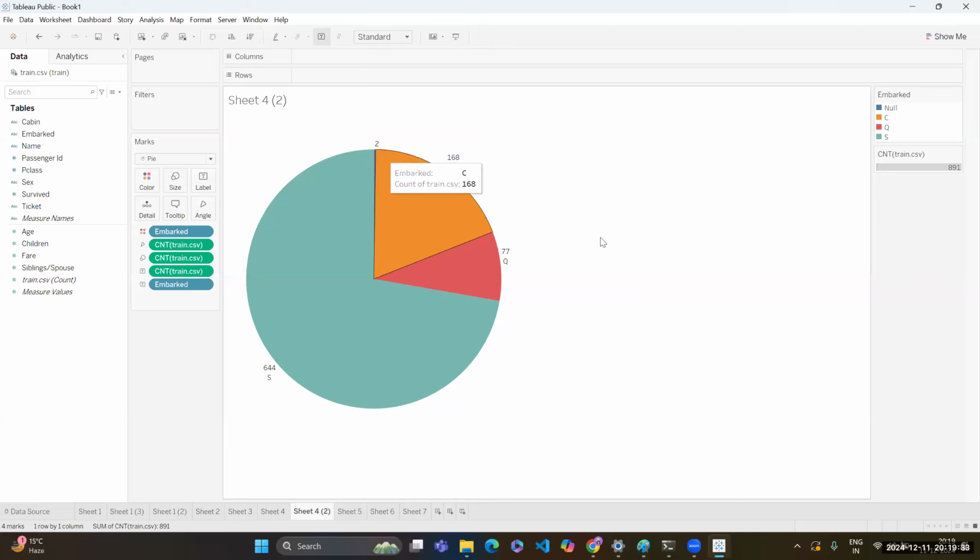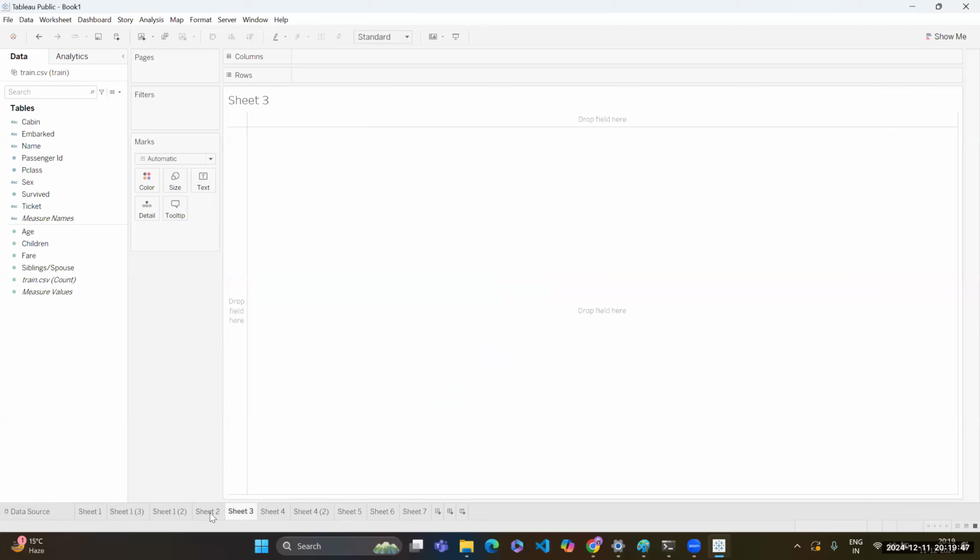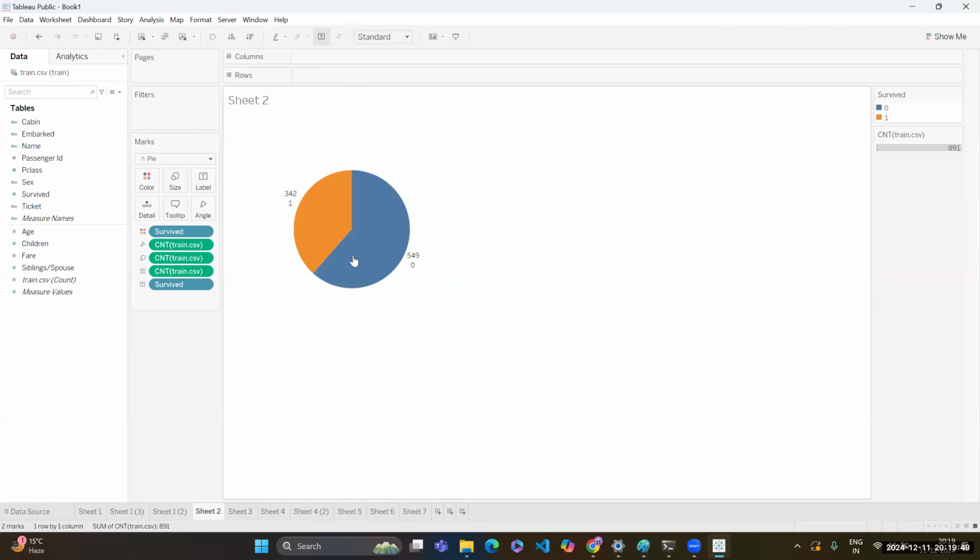Now let's assume there are 4 classes and one value is just 1. Then it would be smaller than the 2 as well, and the other classes would take up a very big space. In the survived chart that we built, the pie chart works well. We had just 2 categories and we can easily see the separation. We can clearly say this is more than 50%, around 60 to 65% of the data occupied by this class.